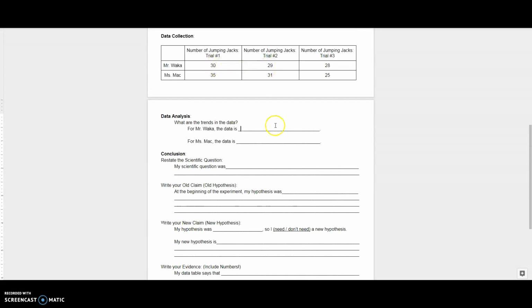For Mr. Waka, I observed that the data is decreasing. So I'm going to write decreasing in my blank here. For Miss Mack, 35, 31, 25, the data is also decreasing or going down. So I'm going to write decreasing right here. And you should have decreasing and decreasing on your paper as well. If you do not, please pause this video.